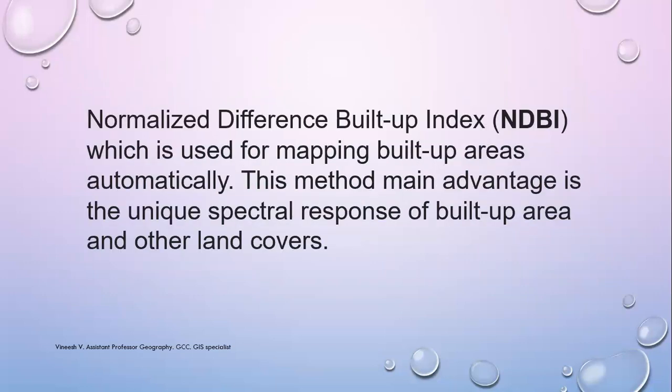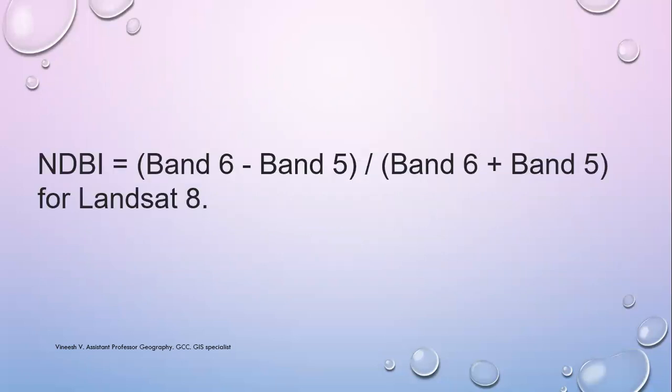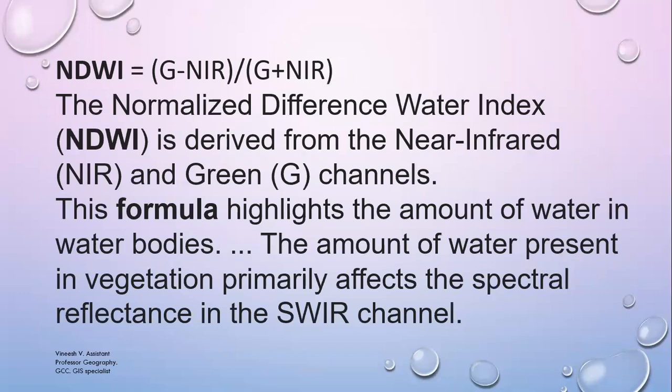Next one is the normalized difference built-up index, that is helpful for studying urban areas, which is used for mapping built-up areas automatically. This method's main advantage is the unique spectral response of built-up areas and other land covers. So this is the formula for NDBI. See, nowadays we will use Landsat 8 for studying this.